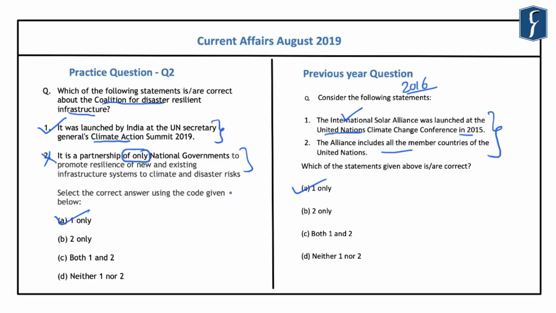And it is supported by the UN Office for Disaster Risk Reduction, which is known as the UNDRR. And further, this coalition is in line with the Sustainable Development Goal 9, which is related to development of sustainable and resilient infrastructure. And this coalition is a result of the efforts by India and the UNDRR.